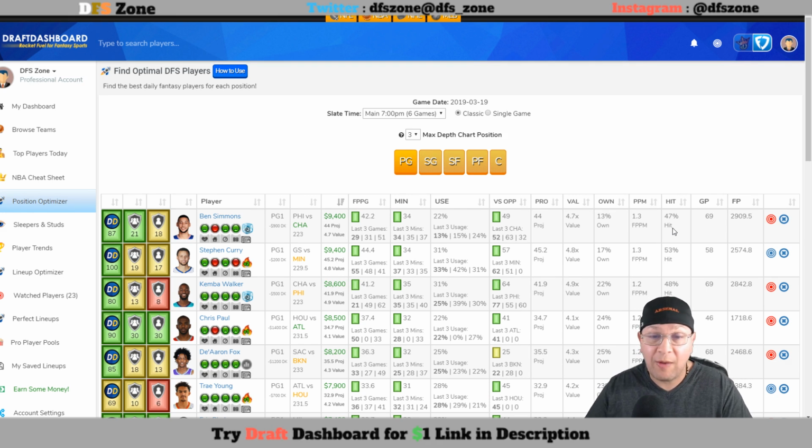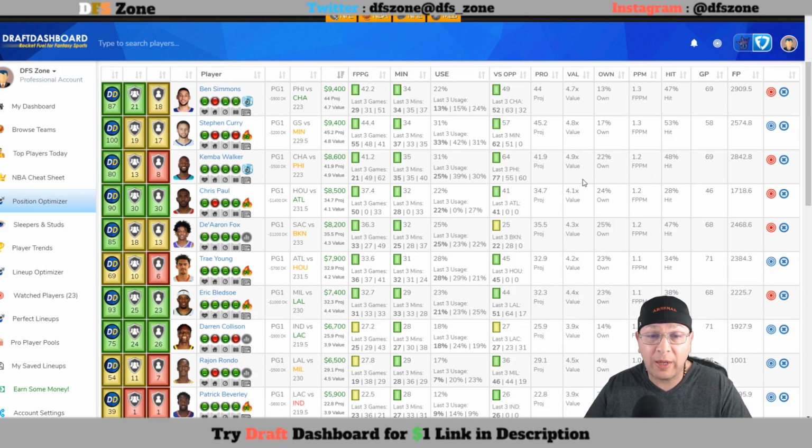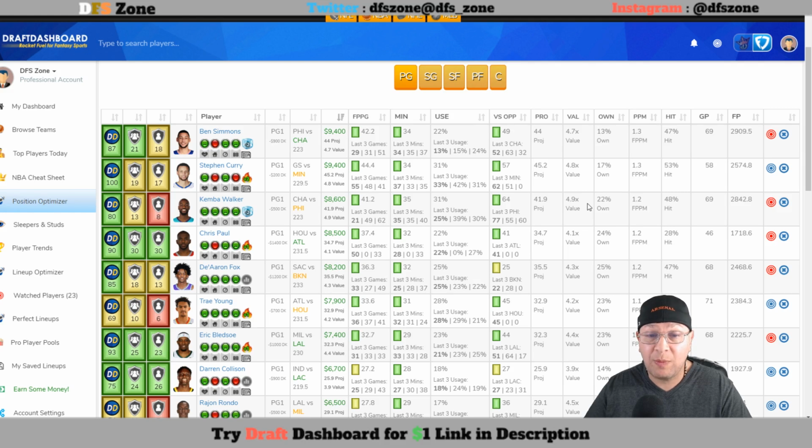But there are options here. You have some guys at point guard that you can actually pay down on that are going to be in favorable matchups as well today. So if you're not on Ben Simmons, which is quite all right, my next choice will be Kemba Walker at 8,600. He is $800 cheaper on FanDuel, and he is 8,100 on DK, so he's $400 cheaper on DK. I think Kemba is a great play on both FanDuel and DraftKings, while I think Ben Simmons is a good play on DK. And maybe you can play him on FanDuel if you're playing quarter GPPs, multiple lineups, but I don't think he will be a core play for me.